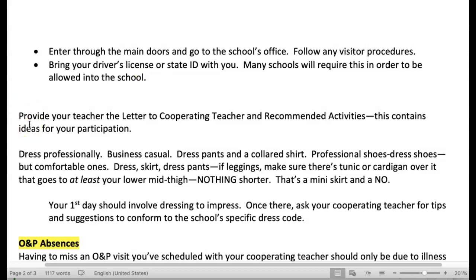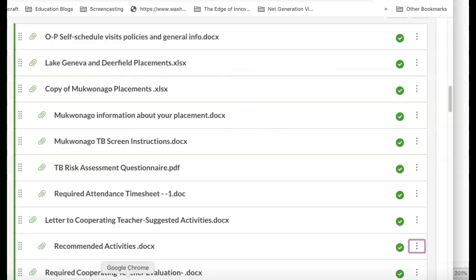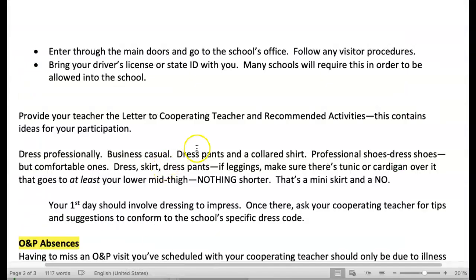While you are preparing to attend on your first day, you should print out the letter to the cooperating teacher with suggested activities and the recommended activities. Those are right there. You want to print those out and give them to your cooperating teacher. The recommended activities list provides some ideas and suggestions for what you might do during your OMP hours.